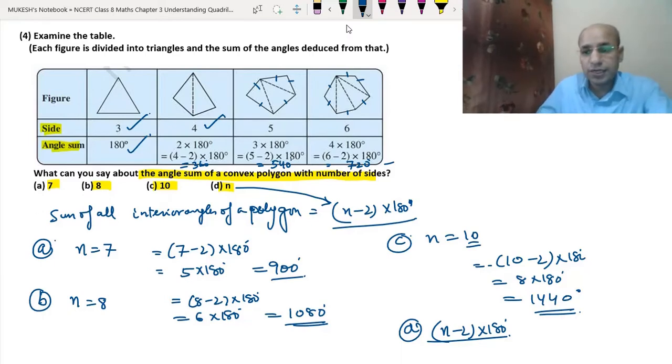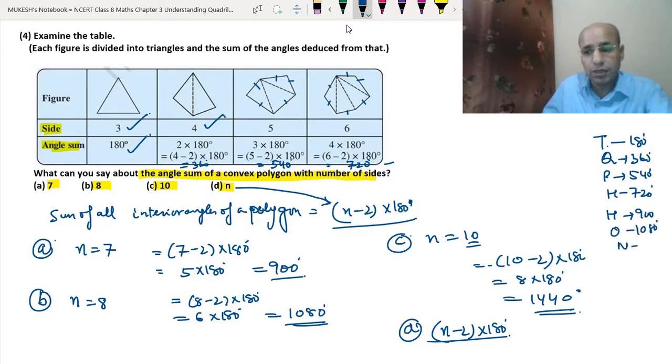So by learning this formula, we can calculate the sum of any polygon. Or you can learn the table as I gave you yesterday in the last video also. Like if it is a triangle, then it is 180 degrees. If it is a quadrilateral, then it is 360 degrees. If it is a pentagon, it is 540 degrees. If it is a hexagon, it is 720 degrees. If it is a heptagon, then it is 900 degrees. If it is an octagon, then it is 1080 degrees.